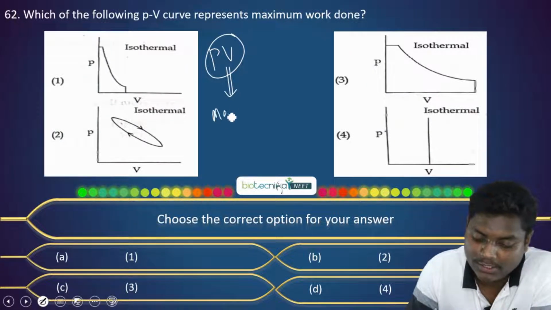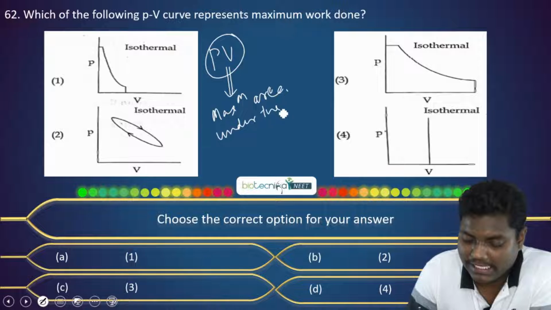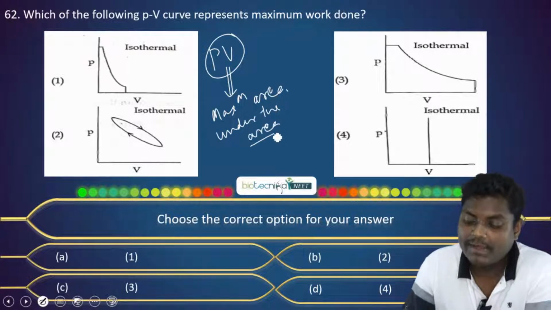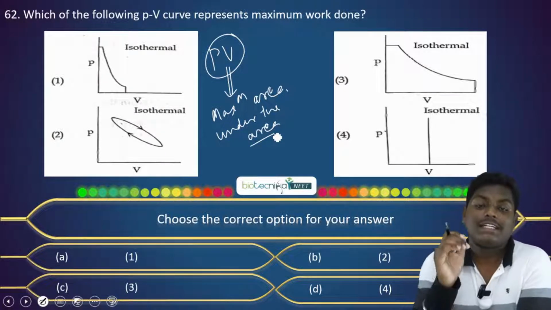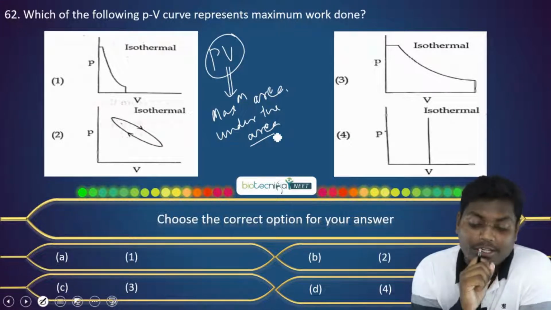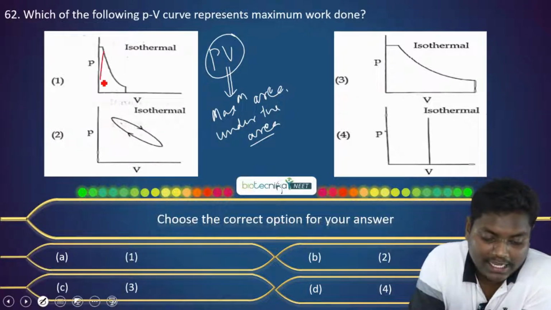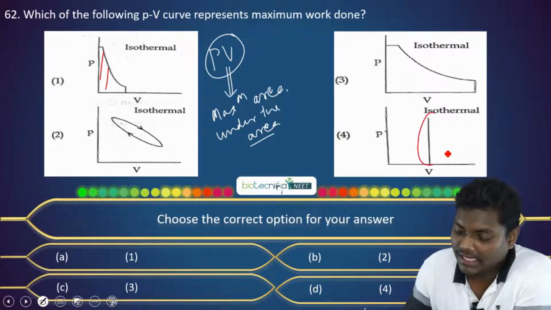So, what is the case when we have maximum area under the curve? In that case only we will have maximum work done. So it was a very simple question. You just need to check the area under the curve. Here the area under the curve is 0.